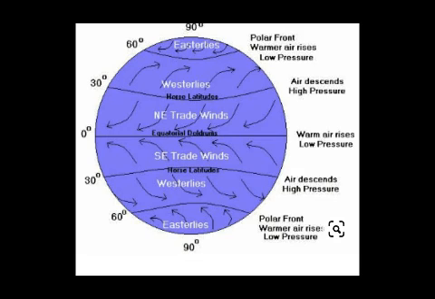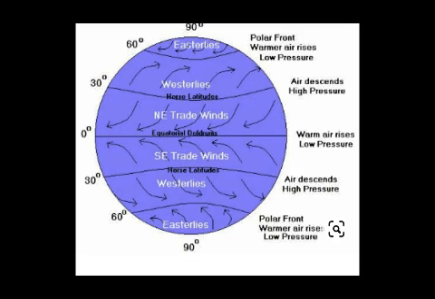You can see from the picture that this wind blows from the east to the west. See the arrow, it is blowing from the east to the west. So these winds are called polar easterlies. These are weak, dry, cold winds from the polar region that flow from east to west.